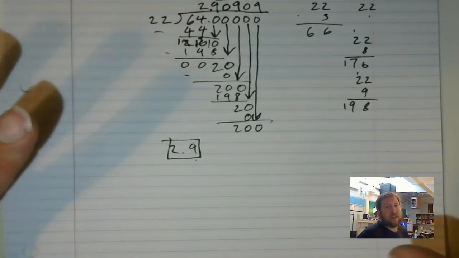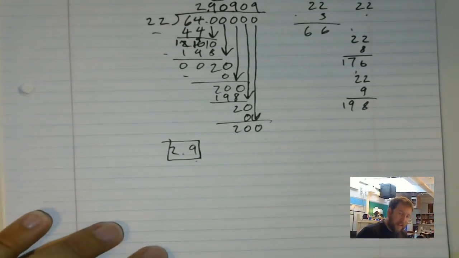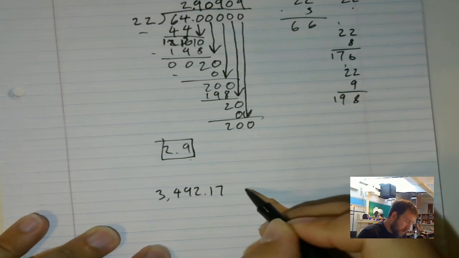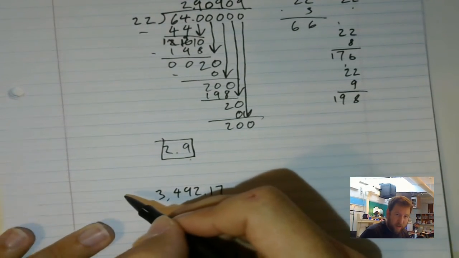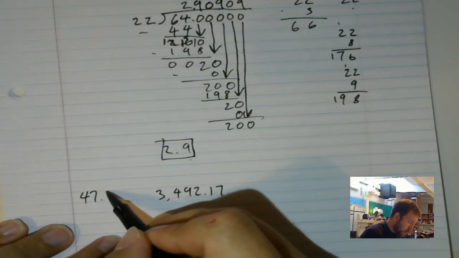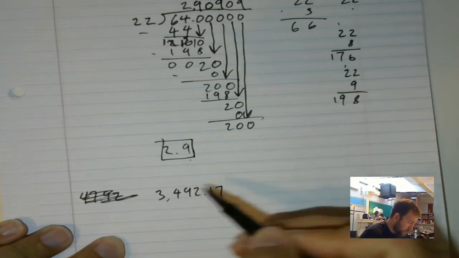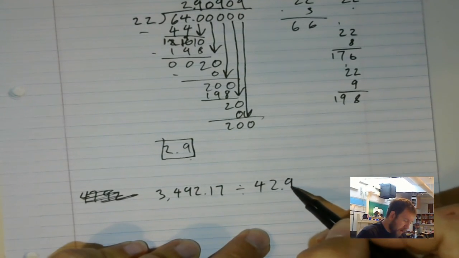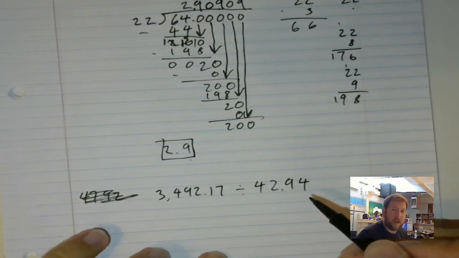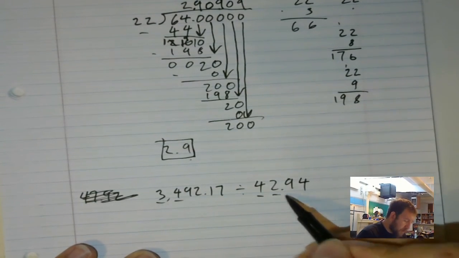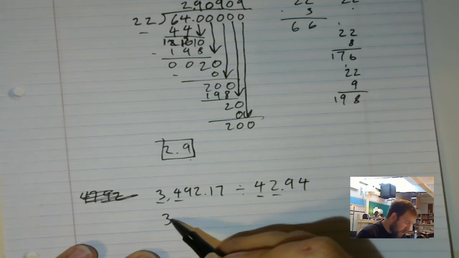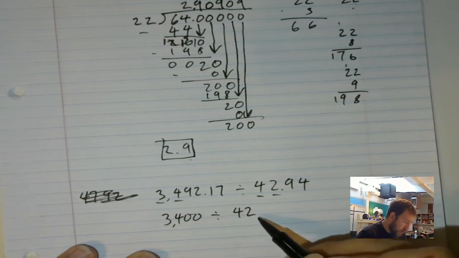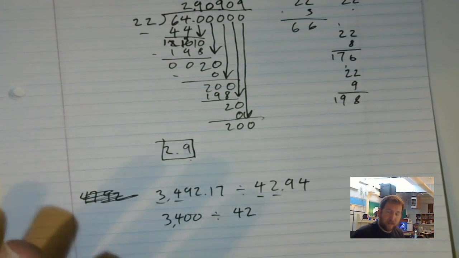So remember for this second part, it's just leading digits. So again, if I have like 3,492.17, let's put a smaller number in front. 47.92. Oh wait, oops. I wanted it in the back. Divided by 42.94. I'm really going to just look at my first 2 digits, no matter the place value. So this I would write as 3,400 divided by 42. Alright, leading digits. If you have a question, ask me.